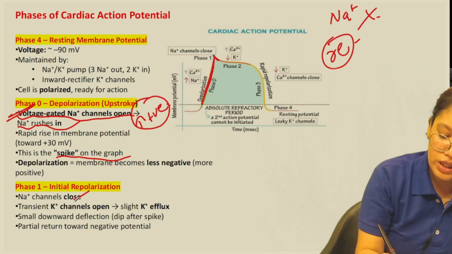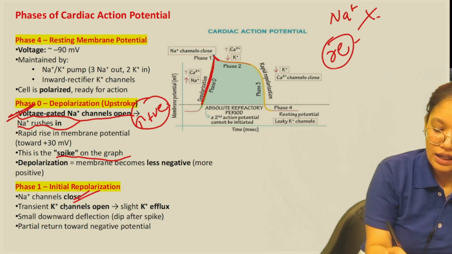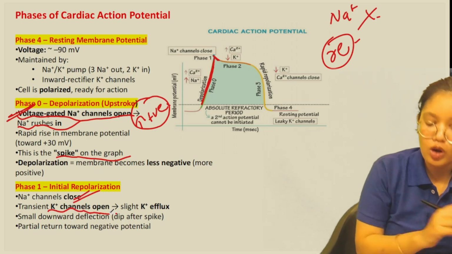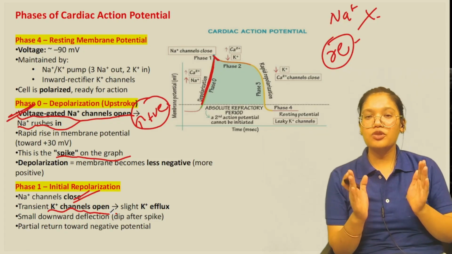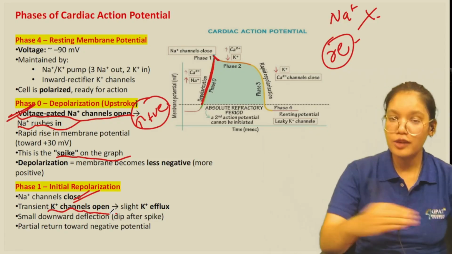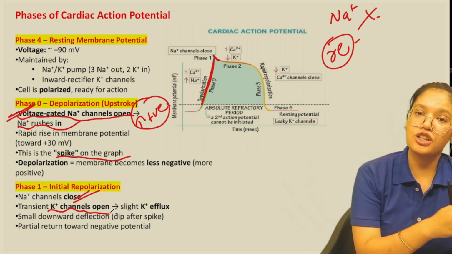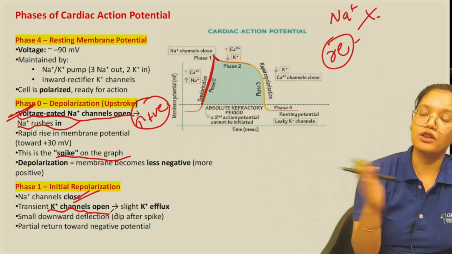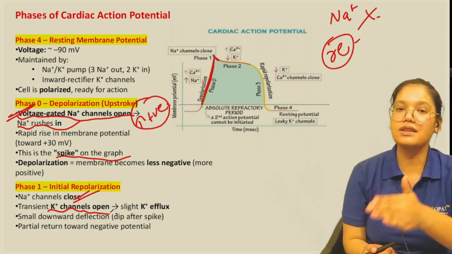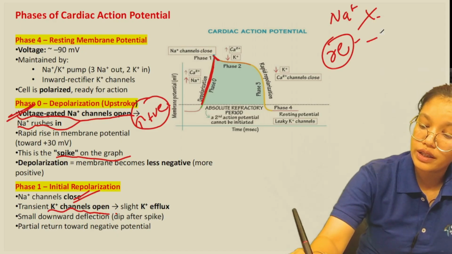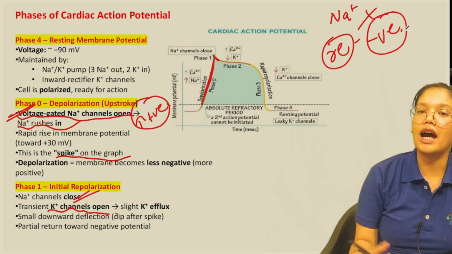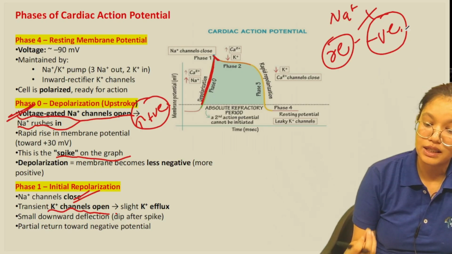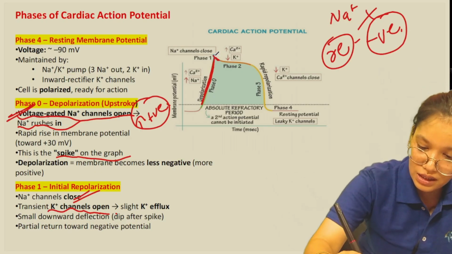Here the sodium channels close and the potassium channels open. Whenever the potassium channels open, there is an efflux of potassium outside the membrane. So the negative charge inside the membrane increases, and due to that repolarization takes place for a very small time.